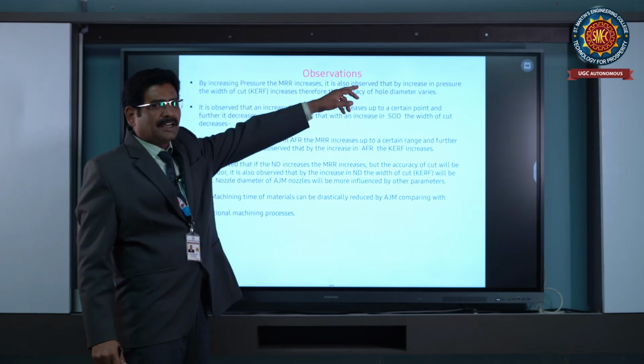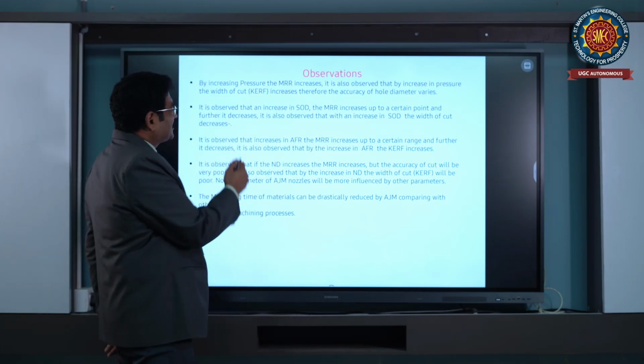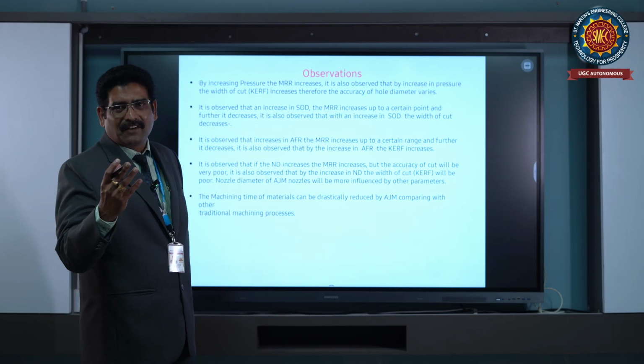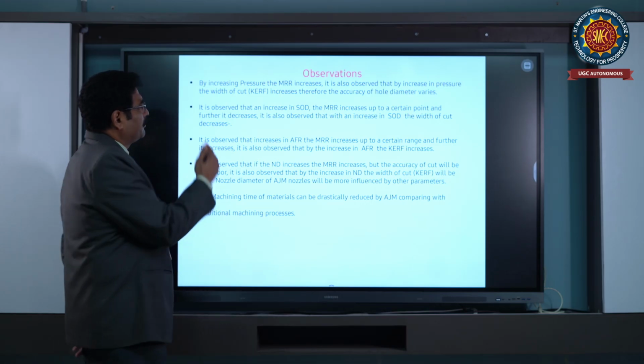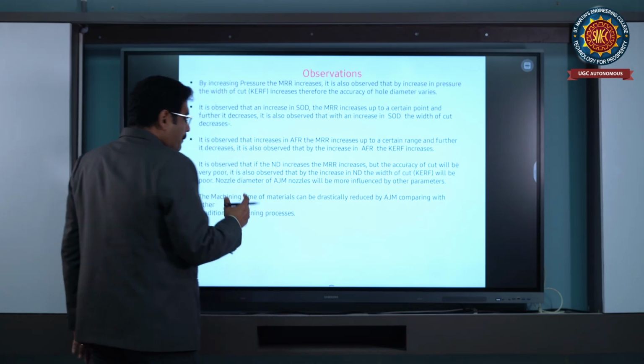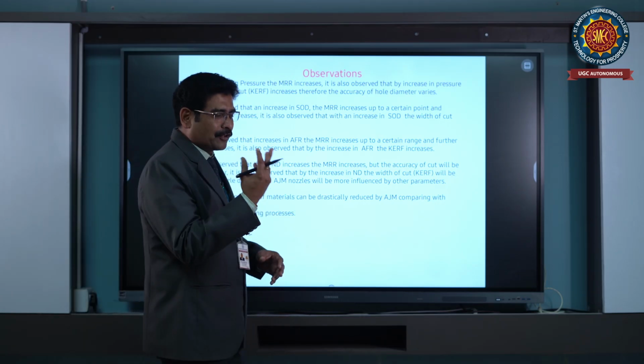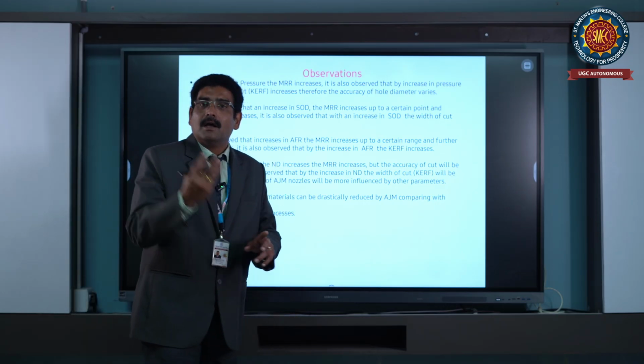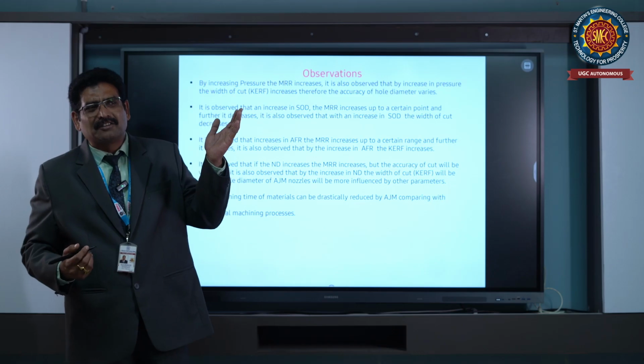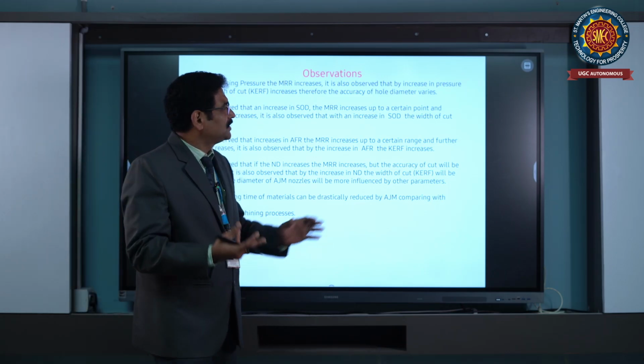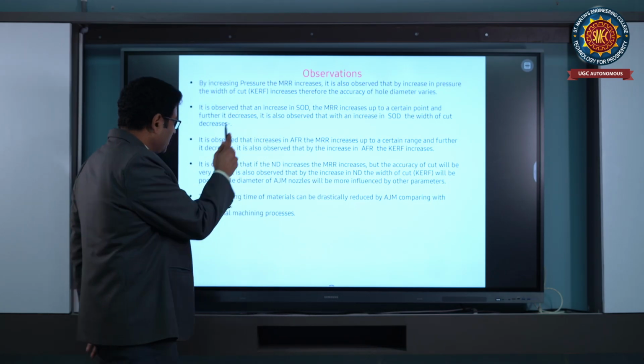It is also observed that by increasing pressure, the width of cut, that is kerf, will also increase. But the accuracy, it's not concerned with precision, first accuracy. The accuracy of the hole will also vary. It won't be that perfect.